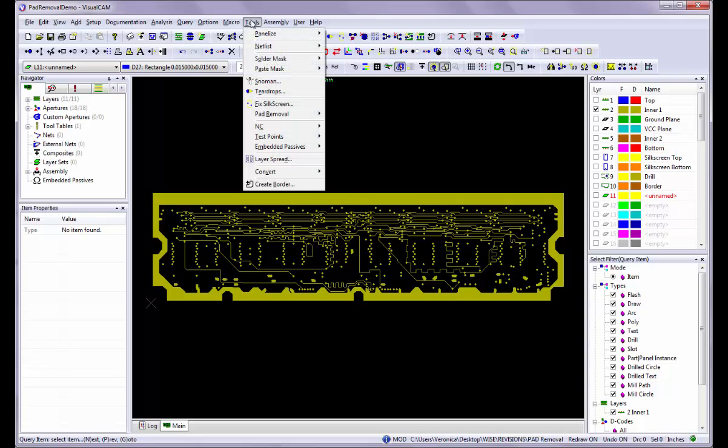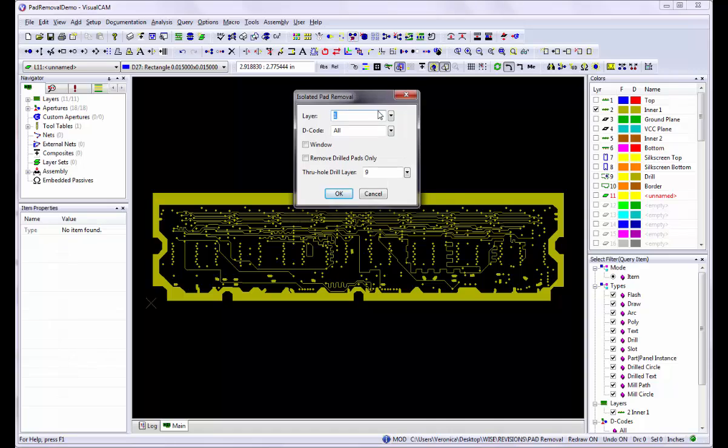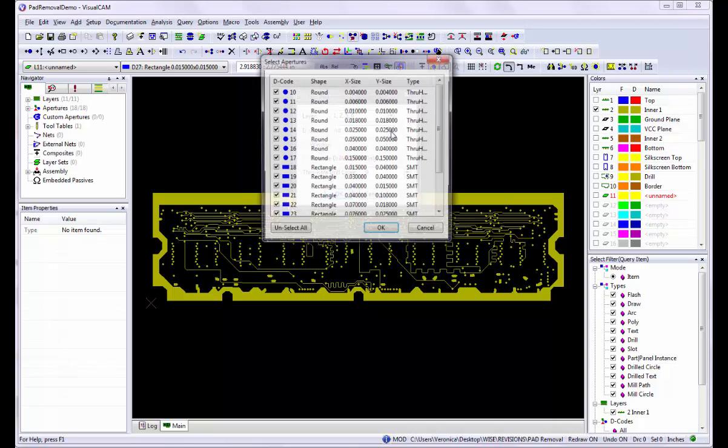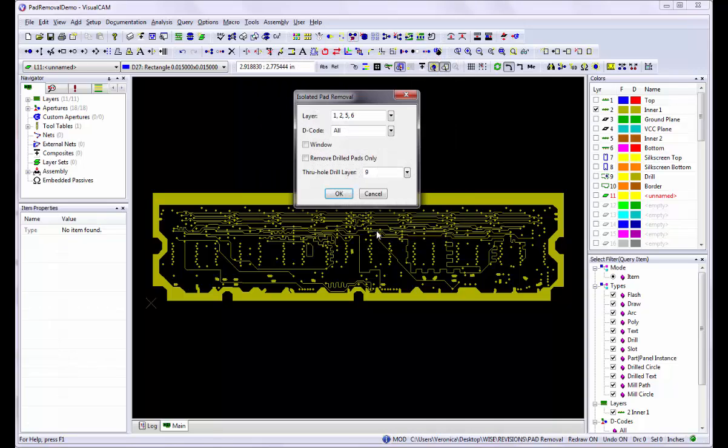Select the Tools, Pad Removal, Isolated command using the menus or the toolbar button. In the Layer box, select the layer or layers that you want to remove isolated pads from. In the Decode box, you can select a specific decode that is used for the pads you wish to process, or select All to process all the pads. If you wish to only process a select window of pads, select the Window option. Otherwise, the entire layer is processed.